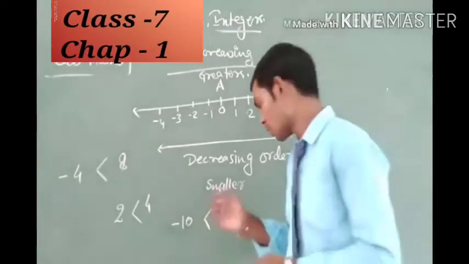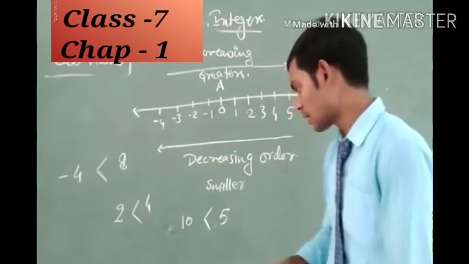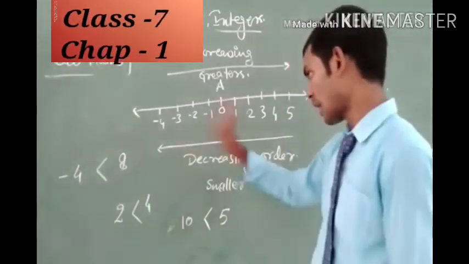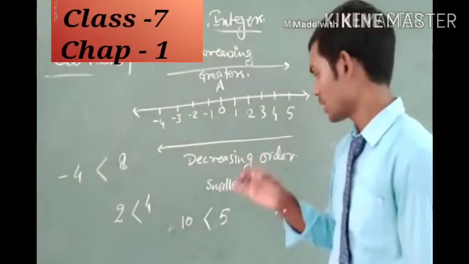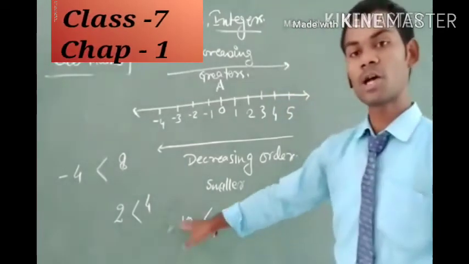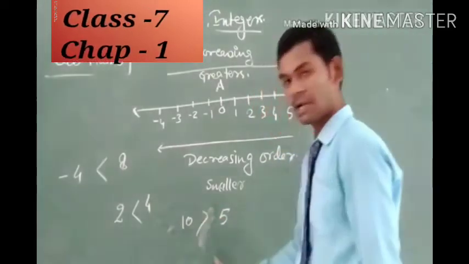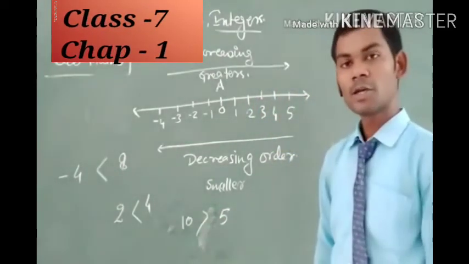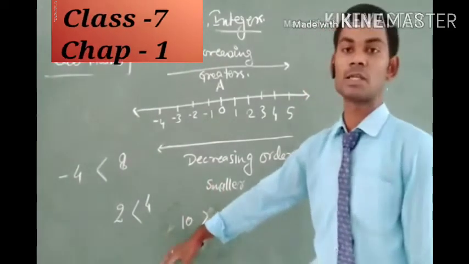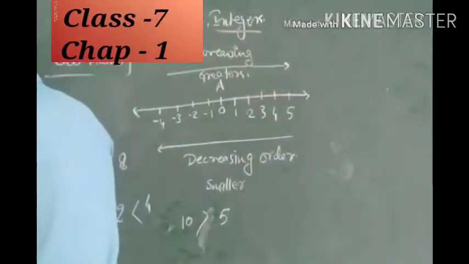Okay. If the numbers are 10 and 5, then both are positive numbers and both exist on the right side of 0. But one more important thing is that 10 also lies to the right of 5, therefore 10 is greater than 5, and the sign will be changed like this. Okay students, I hope it is clear, and if a question comes like this, you can easily solve it. So let's see the next, and this one is the absolute value of an integer.